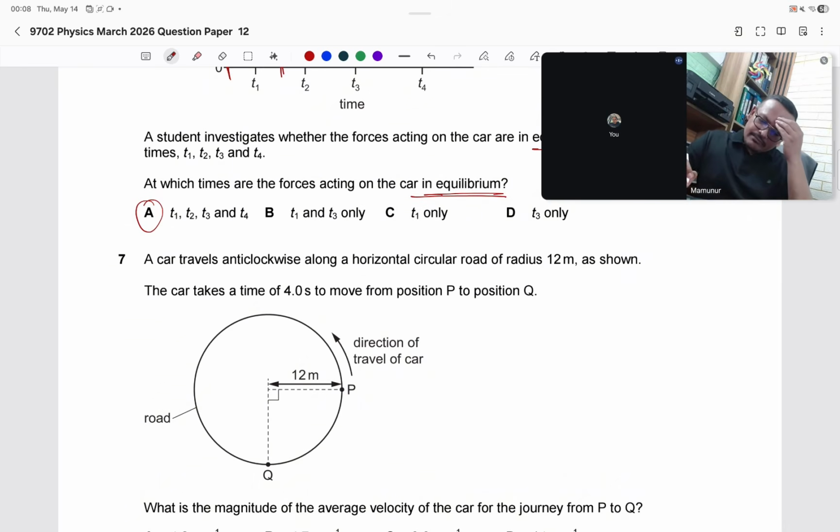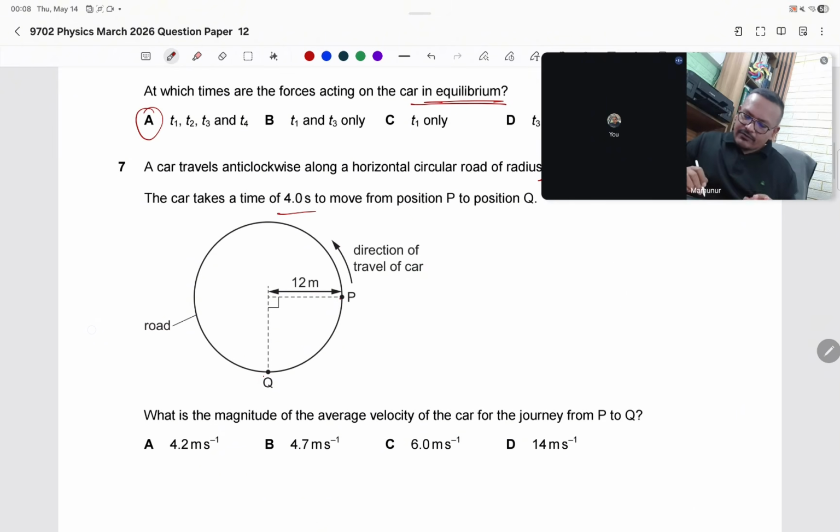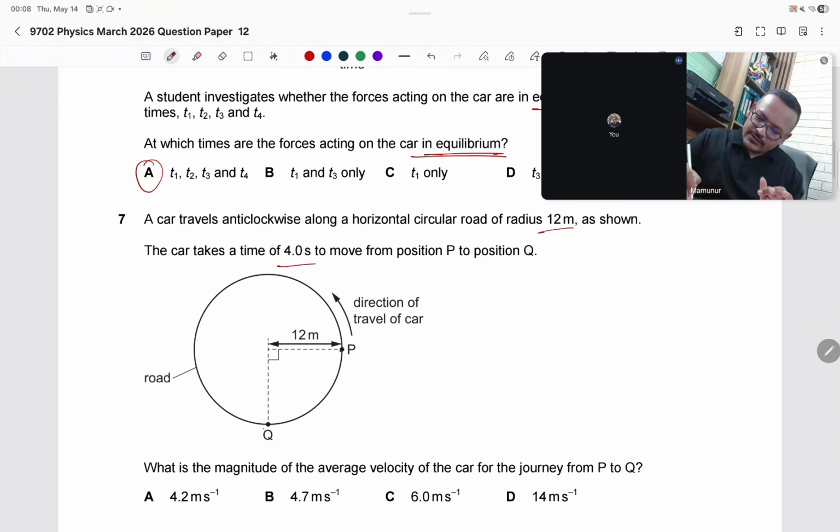Question 7. A car travels anti-clockwise along a horizontal circular road of radius 12 meters, shown in the figure. The car takes 4 seconds to move from position P to position Q. What is the magnitude of the average velocity of the car? Average velocity equals total displacement divided by total time.